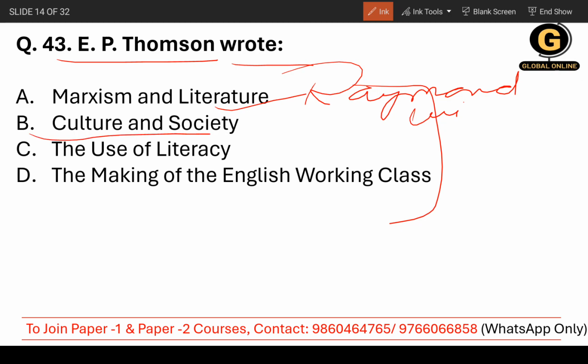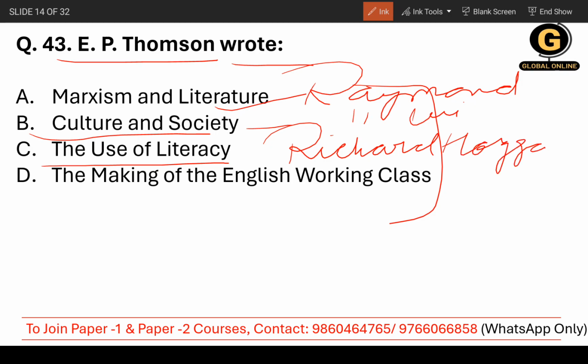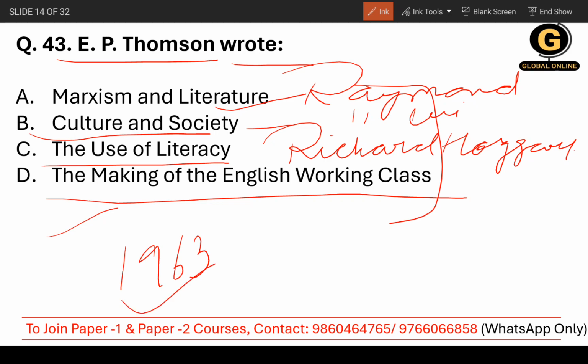Then Culture and Society was also written by Raymond Williams. The Uses of Literacy was written by Richard Hoggart. These are very important cultural studies writers, or theorists you can say. Then The Making of the English Working Class is of course written by E.P. Thompson, and that was published in 1963. Do remember this information. Moving on.